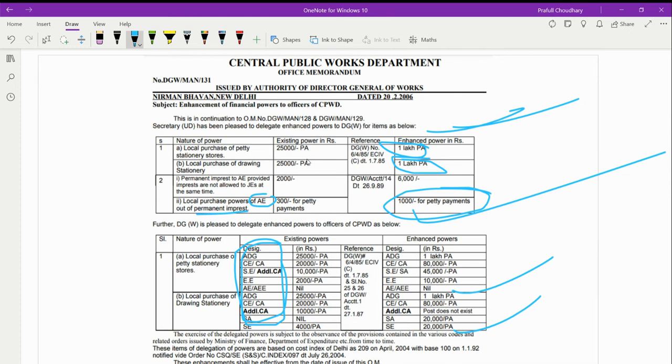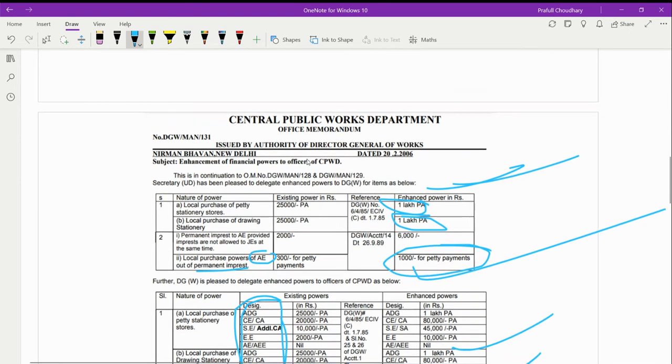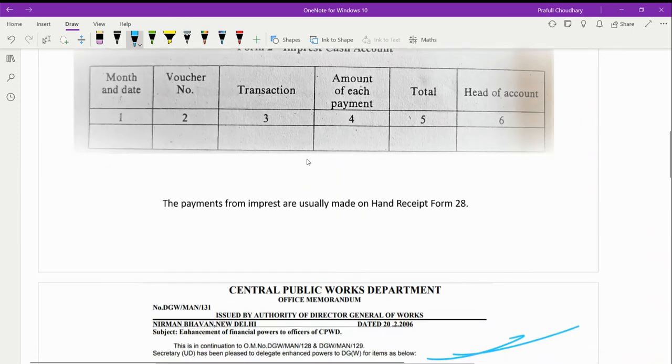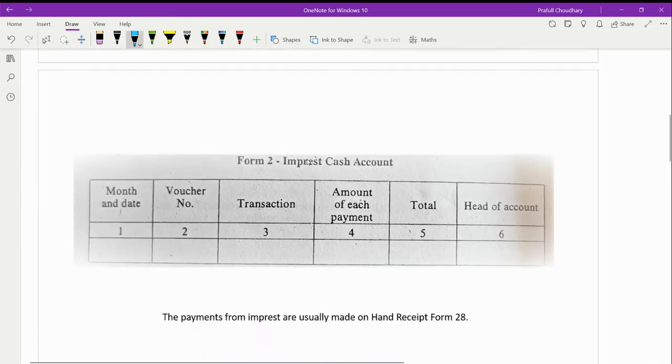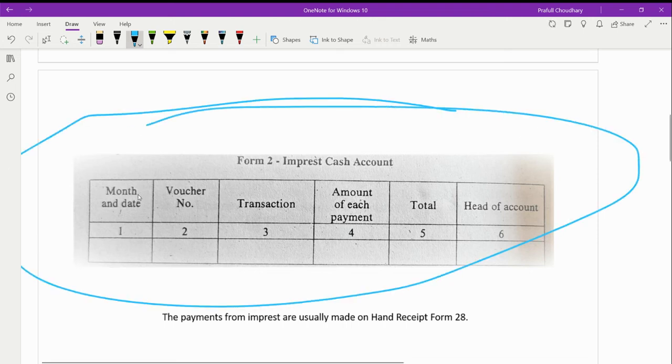So how do we have to fill it? The amount of imprest is kept in duplicate in an imprest cash account form 2. This is how it looks. And it has two foils. For column number 5, the amount of imprest is entered as soon as it is received, in red. Here, we enter anything that is in red, the amount we receive, right?